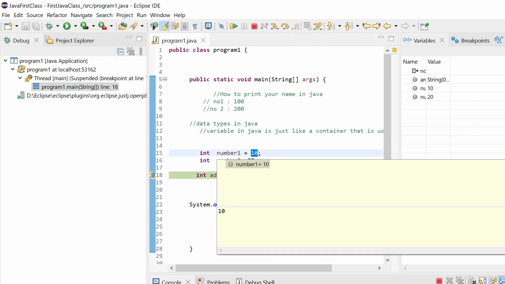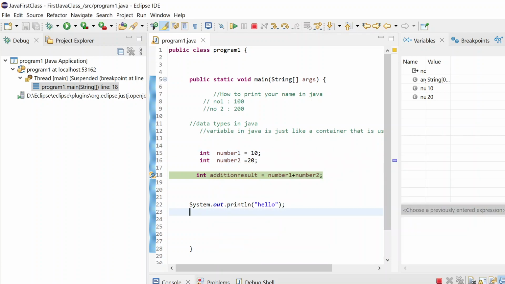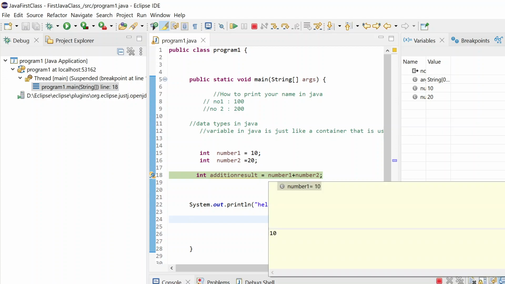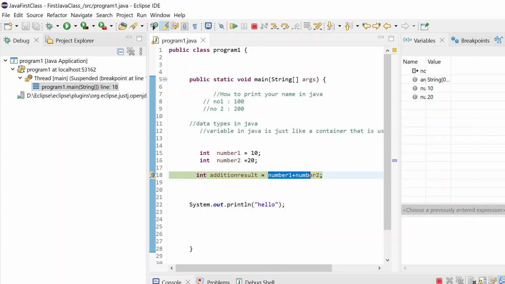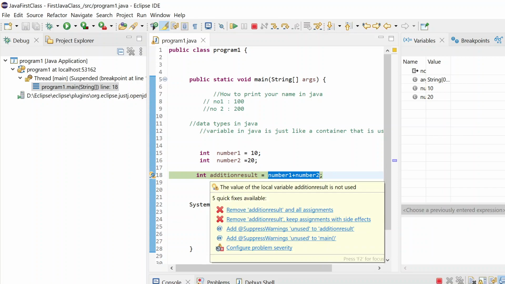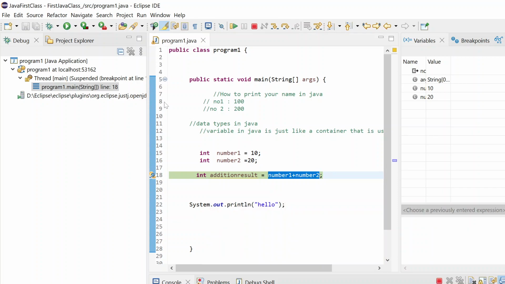Now if I show you here, first number 10 will come into this variable. If you place your mouse, it gives me the variable value, which is 10. And number 2 is 20. Here, number 1, 10 plus 20, it's very, very simple. Once these two are added, as of now you can see no value is here.